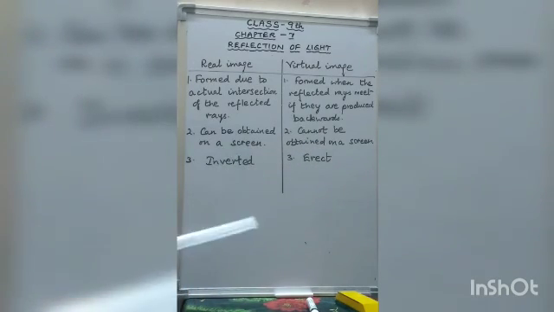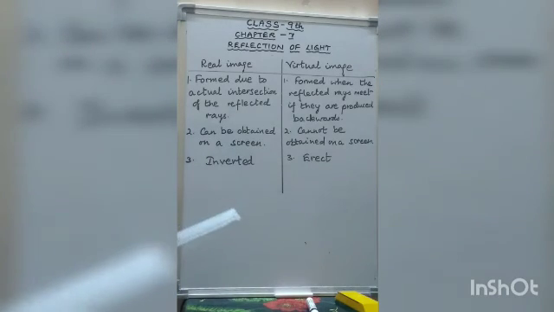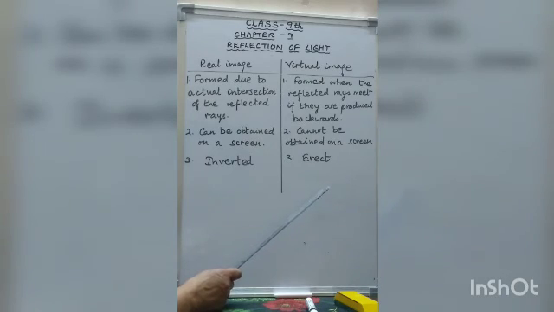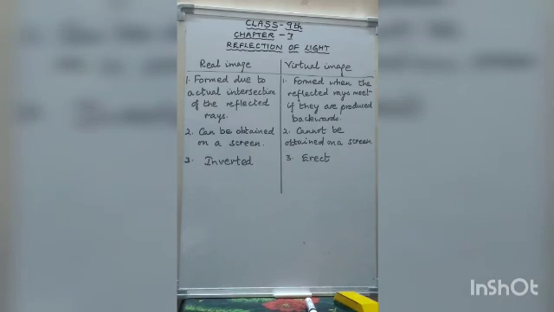Examples of real image are the image of a distant object formed by a concave mirror. If the object is very far away, then the concave mirror forms a real image of it. And examples of virtual image are the image formed by the plane mirror or by a convex mirror. Convex mirror forms a virtual image.